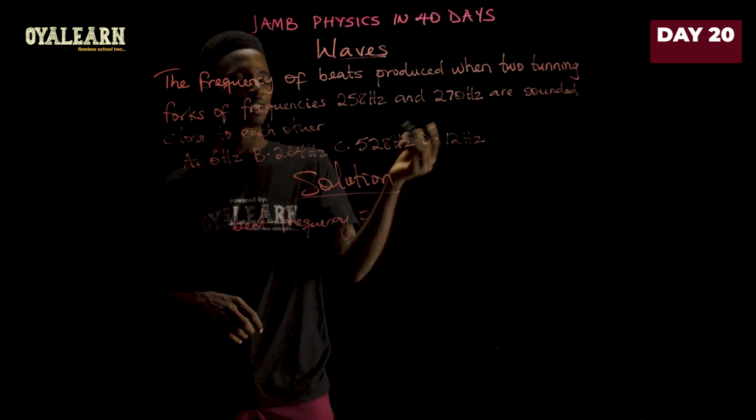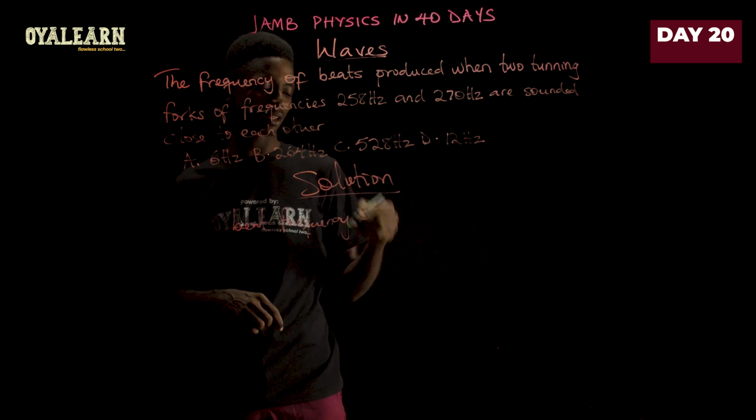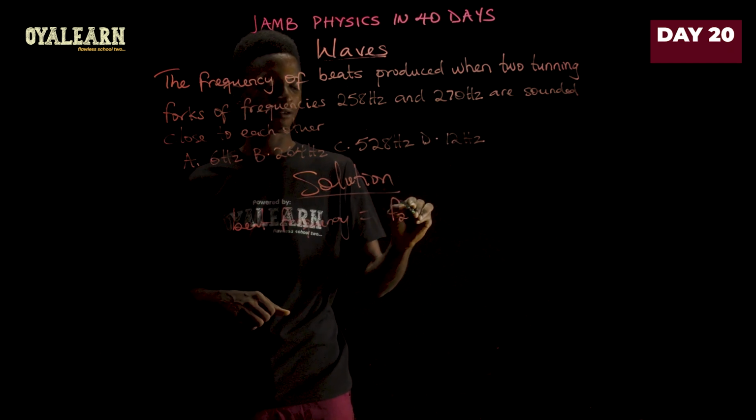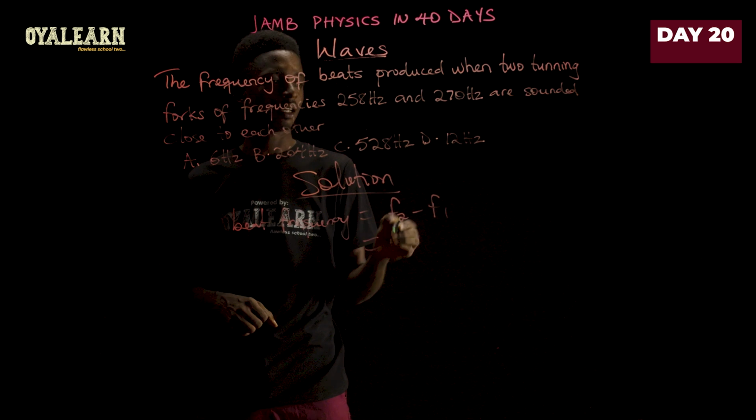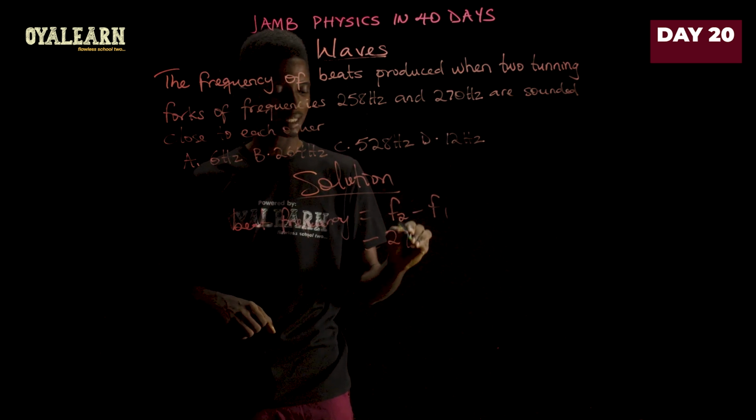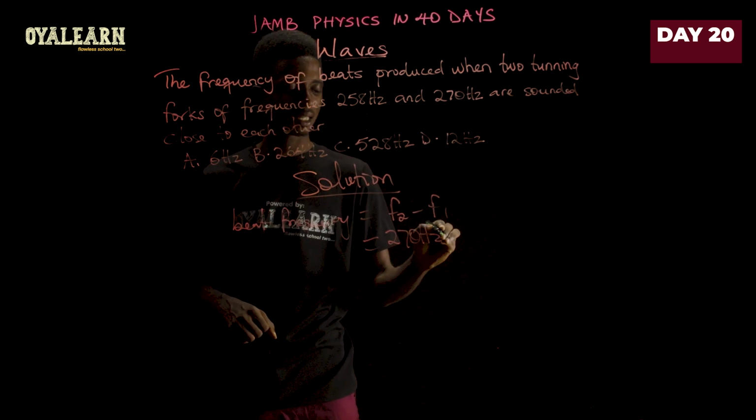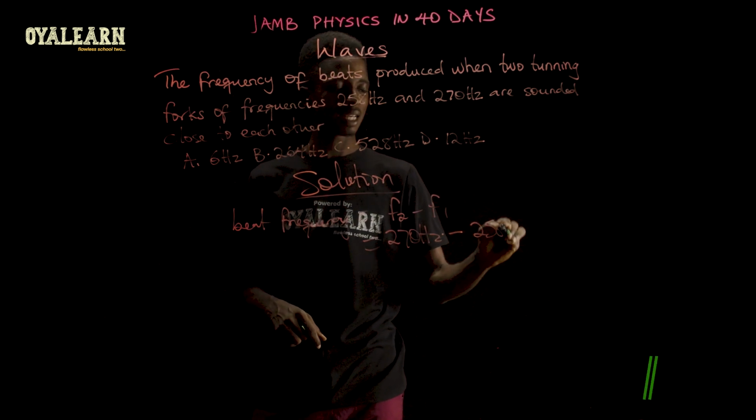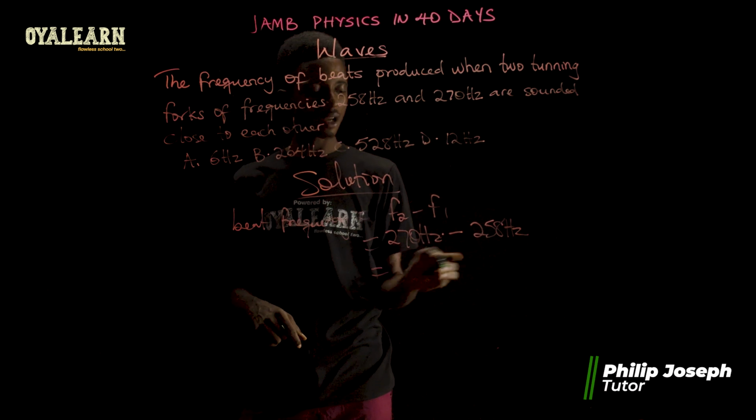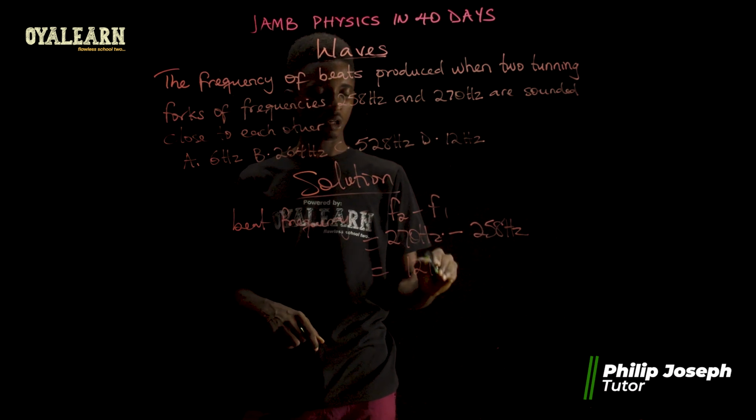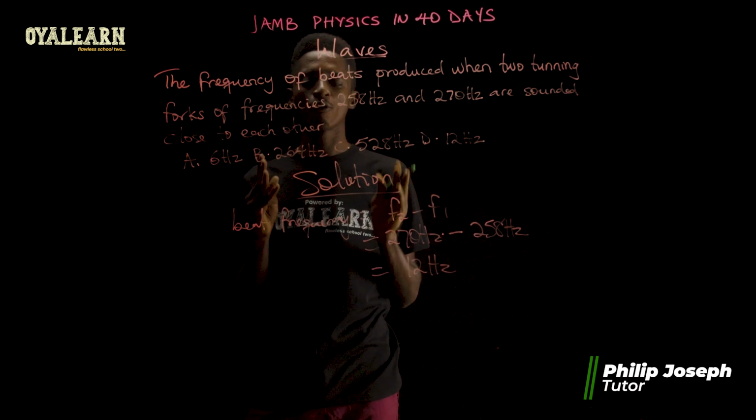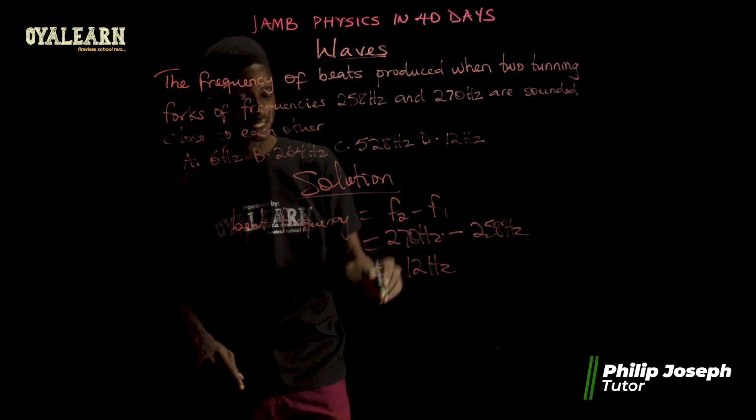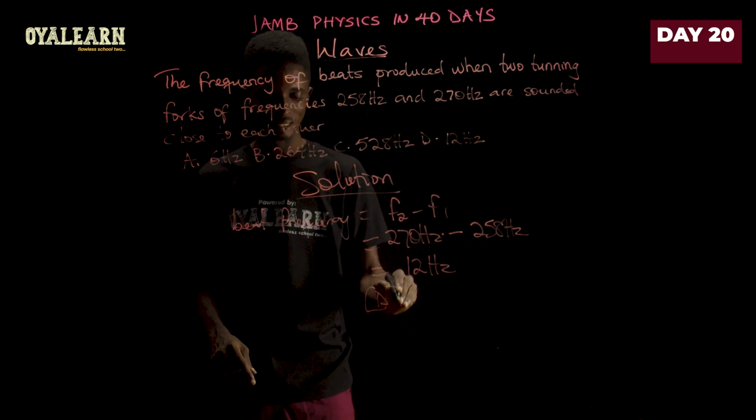So the beat frequency is going to be the difference of their frequency. So the larger minus the lesser. So let's say that to be F2 minus F1. So F2 is 270 Hz, while F1 is 258 Hz. Now the difference here is 12. So the beat will have a frequency of 12 Hz, and that is in option D.